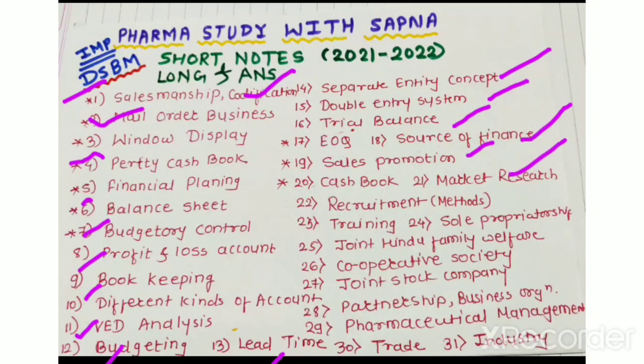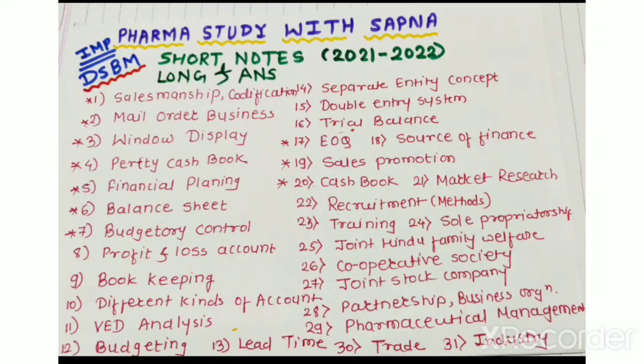In these, different methods are asked. Training, sole proprietorship, joint Hindu family, cooperative society, joint stock company, partnership, business organization and their forms, pharmaceutical management, definition and its objective, trade, industry. These are very important points which are always asked in the exam. These are the repeated questions, so prepare all these questions well. This is all about the short notes and long answers.